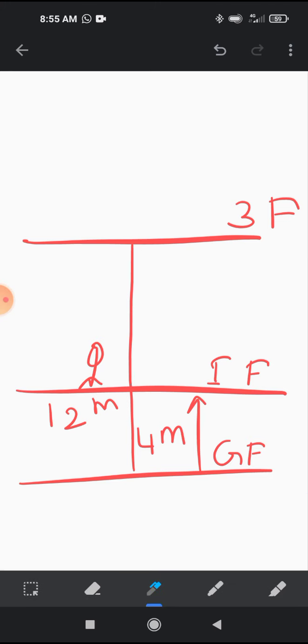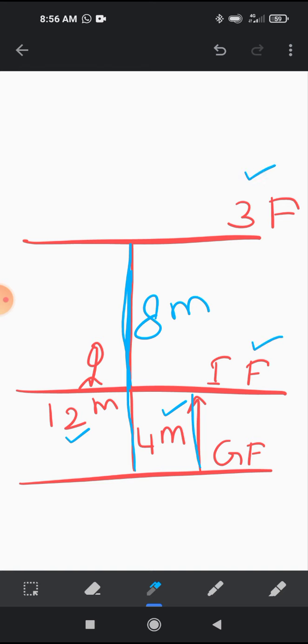From here to here she travels. So the height travelled by her is 8 meter only, because the first floor is at a height of 4 meter from the ground and the third floor is at a height of 12 meter. So when she reached from the first floor to the third floor, what is the gain in potential energy?